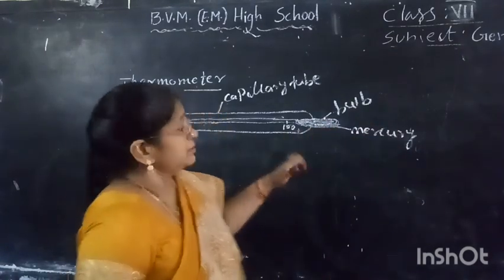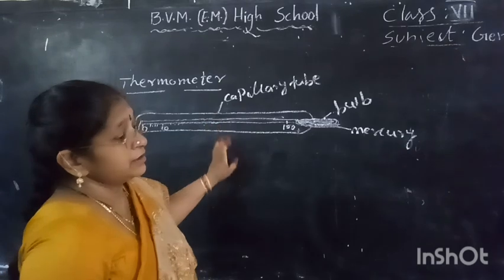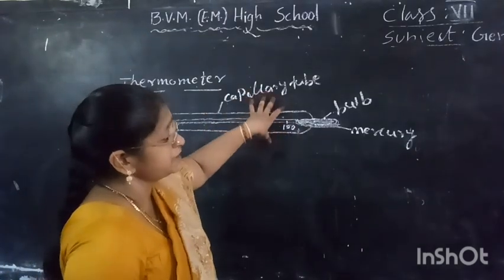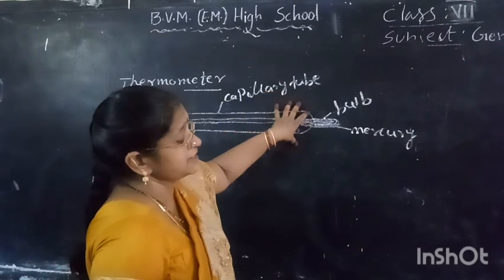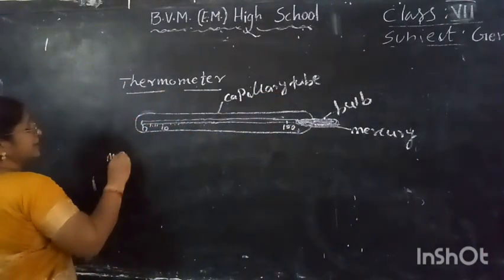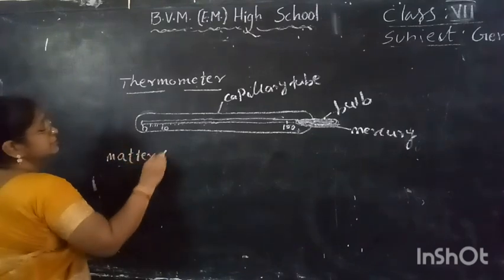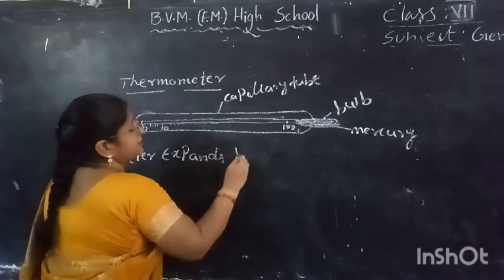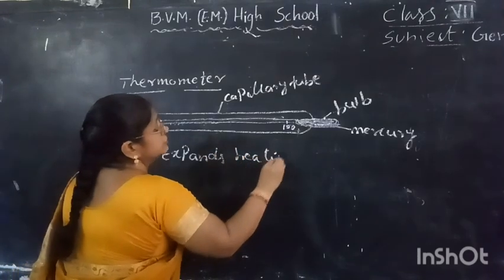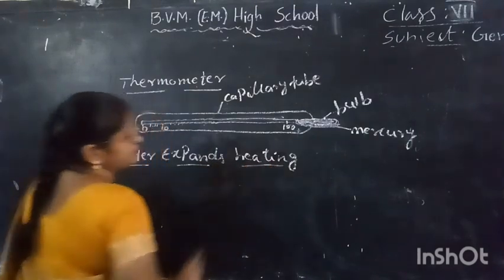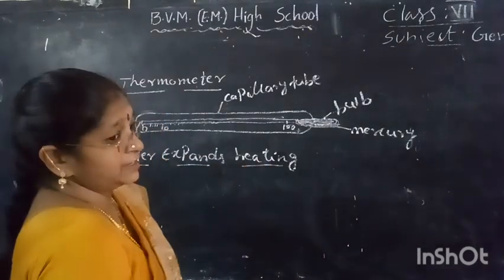Before that, on which principle does this thermometer work? Matter expands on heating. What is the principle? Matter expands on heating. Before that, we have to understand this activity. For this activity, what do we have to take?